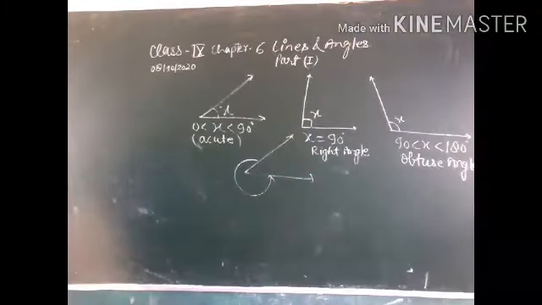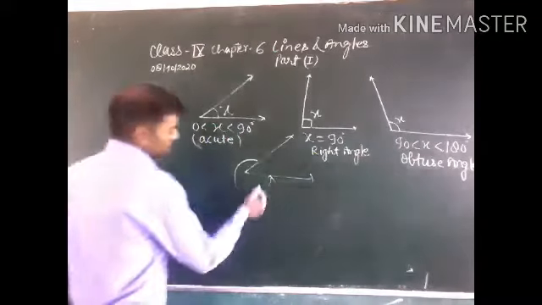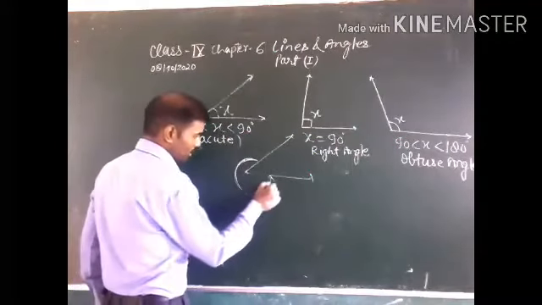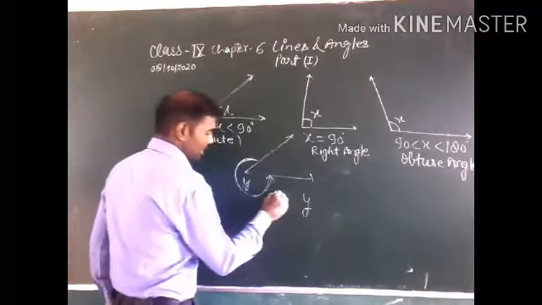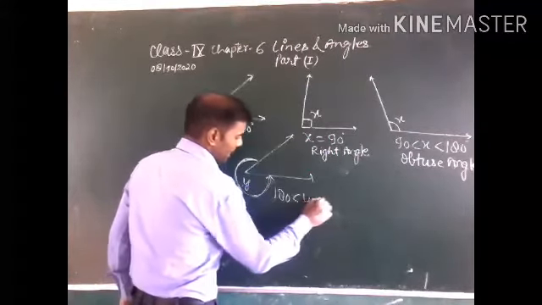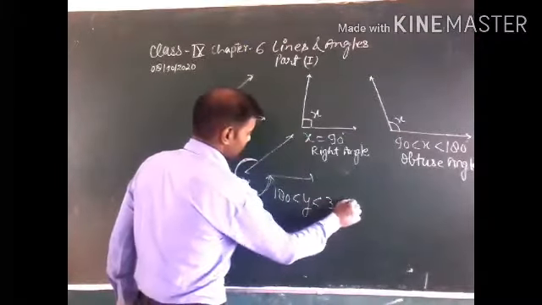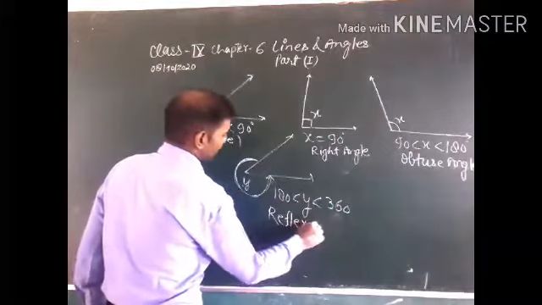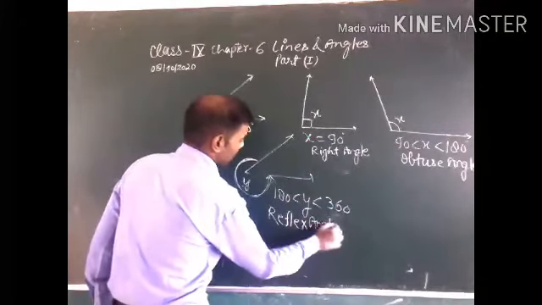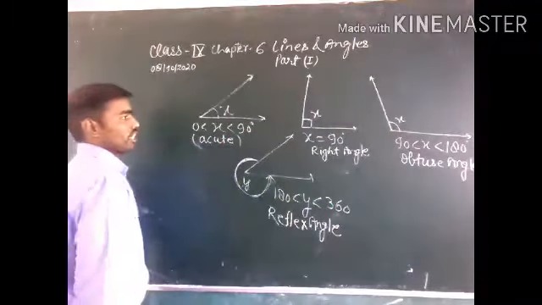And this one, let us assume it is y. When the value of y is greater than 180 and less than 360 degrees, this is a reflex angle. And then straight angle.